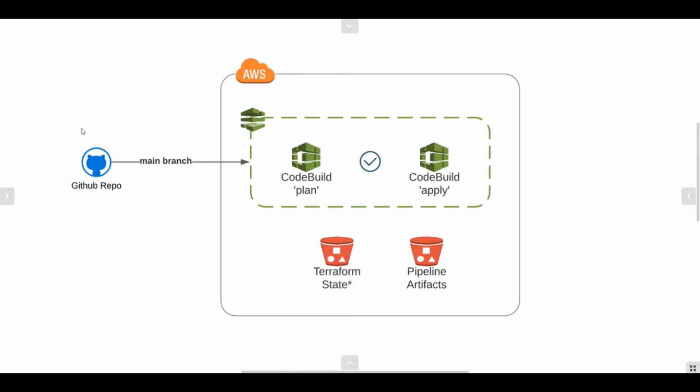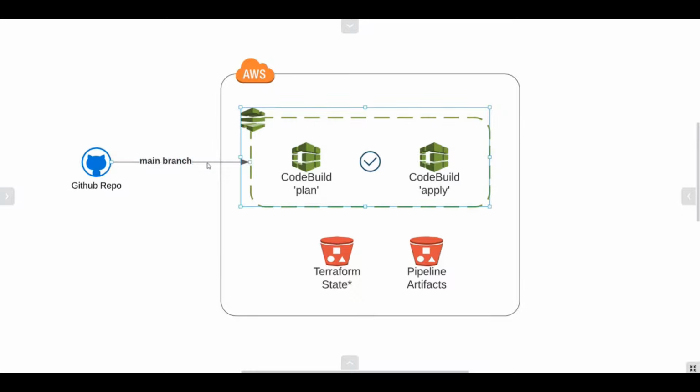And so this is what the diagram looks like. We have a GitHub repository with a branch called main, and this branch sends notifications to the pipeline whenever changes happen to the branch. The pipeline triggers. There's a source stage which downloads the source code, puts it on the pipeline artifact S3 bucket. The code is then passed to the build phases we see here.